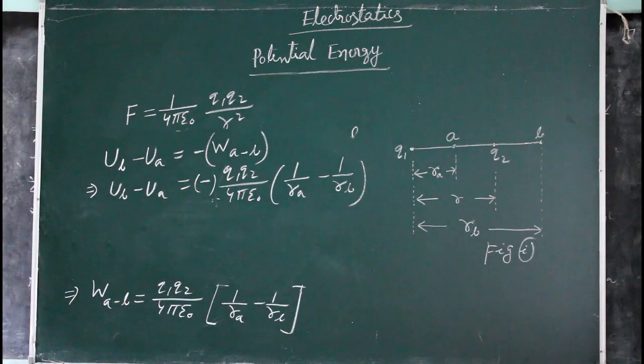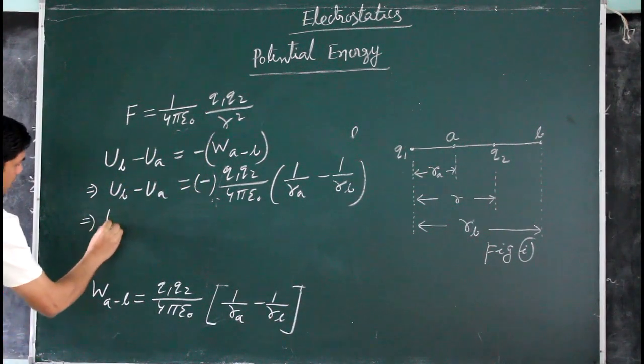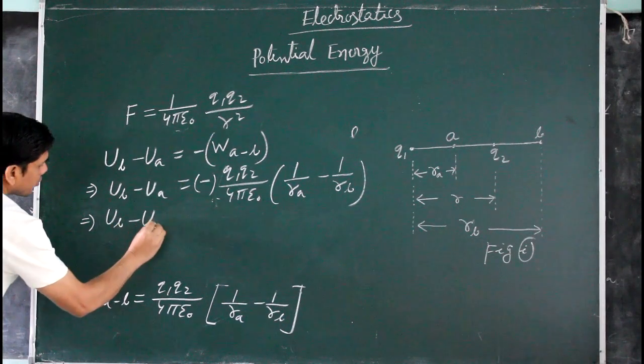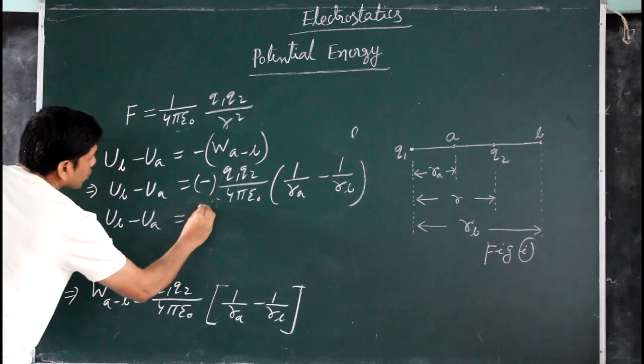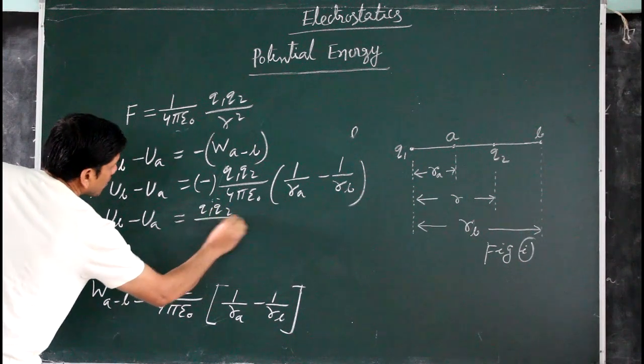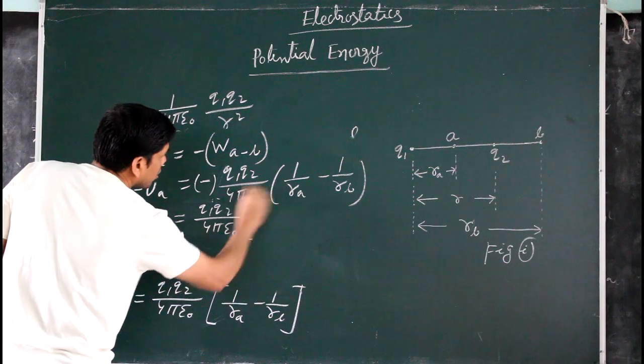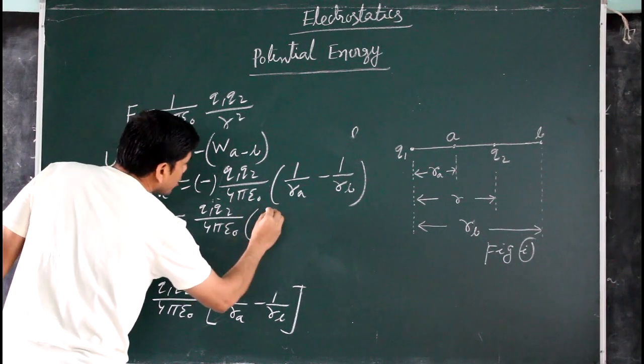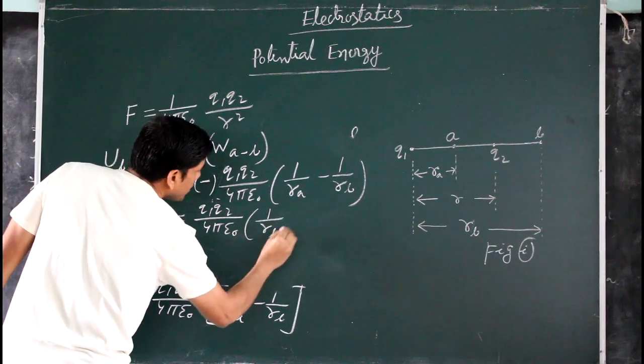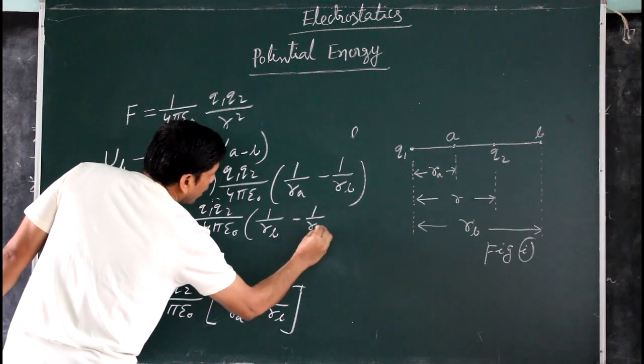So U_B minus U_A equals Q1 Q2 by 4 pi epsilon naught, now multiplying the minus inside, (1 by r_B minus 1 by r_A).